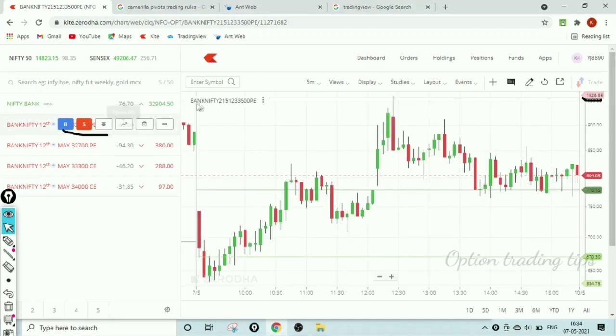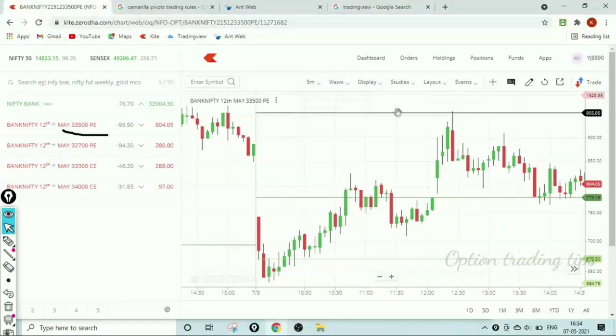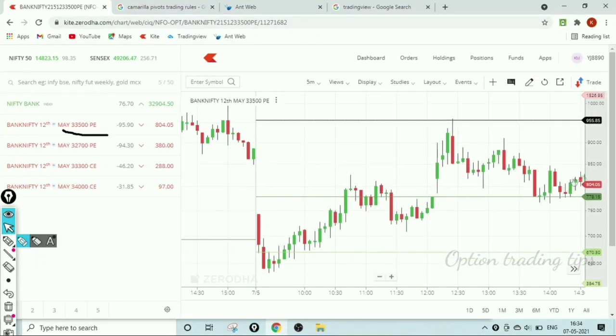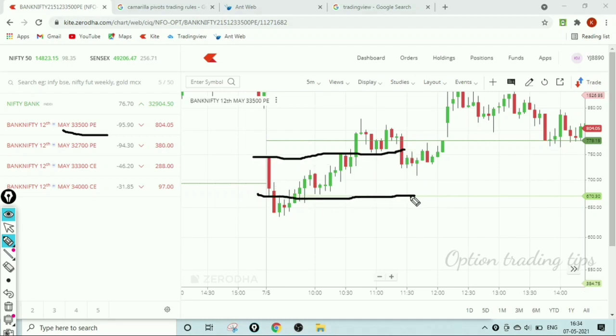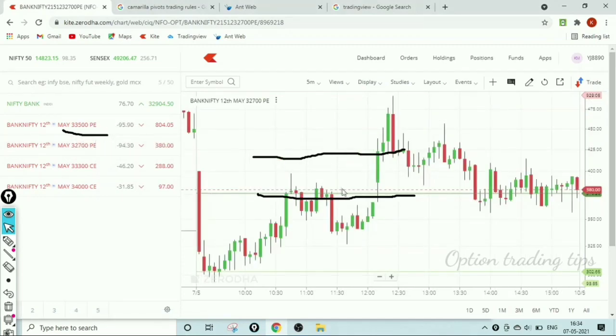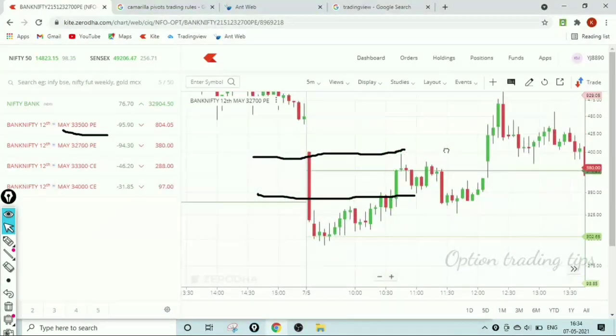Now I open the 33,500 put option chart. Okay. I will note the first 5 minutes candle high and the first 5 minutes candle low. This is the 33,500 first 5 minutes candle high. This is the first 5 minutes candle low. Okay. Now I open the 32,700 put option chart and I fix the high to high.